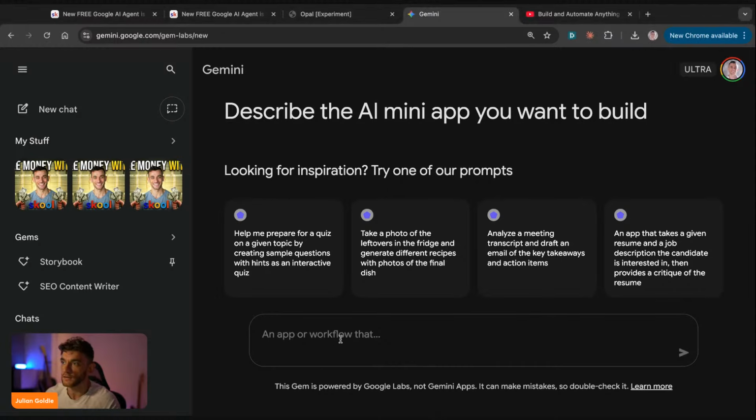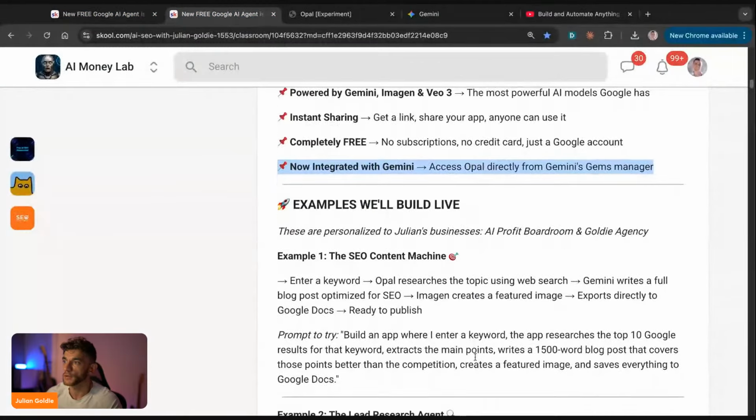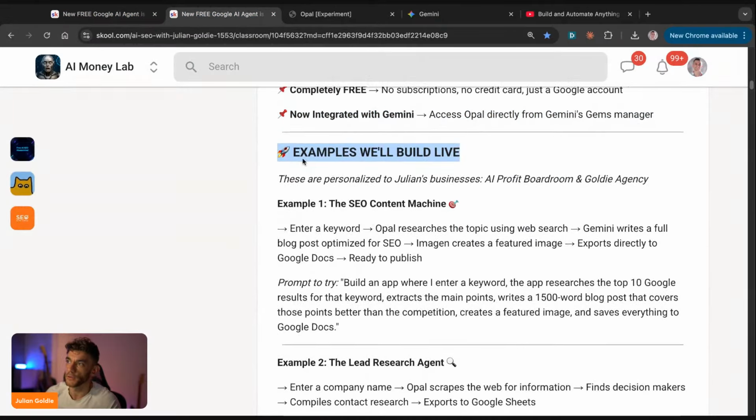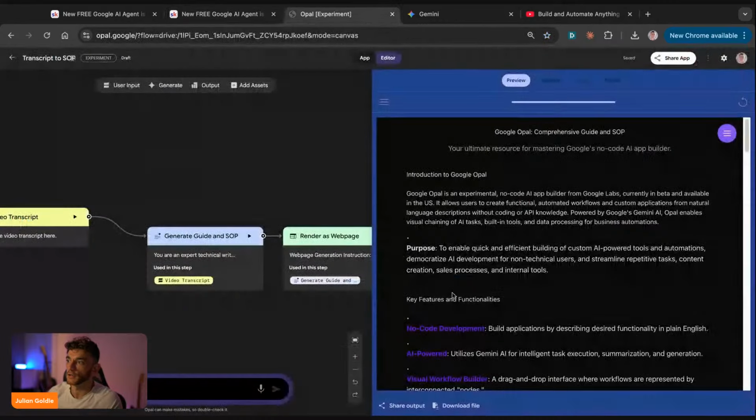So we're going to get straight into this. What we would do here is just describe the workflow that we want, right? So how do we do that? Well, I'm going to show you some examples that we'll build live, and these are personalized to my business. I've got an SEO agency, Goldie Agency, and I have the AI Profit Boardroom, which is my AI automation community. From here, what we're going to do is build out the SEO content machine. And we're going to take this prompt. These are copy and pastable prompts you can just steal from me inside the video notes from today.